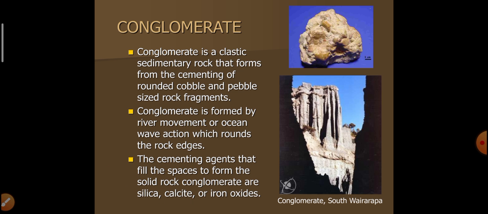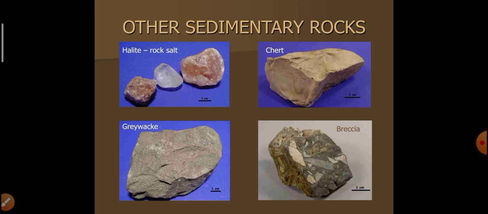Conglomerate is a clastic sedimentary rock that forms from the cementing of rounded cobbles and pebble sized rock fragments. Conglomerate is formed by river movement or oceanic wave action, which rounds the rock edges. The cementing agents that fill the space to form solid rock conglomerate are silica, calcite, iron or iron oxides. Other sedimentary rocks: halite, chert, gravel, breccia.